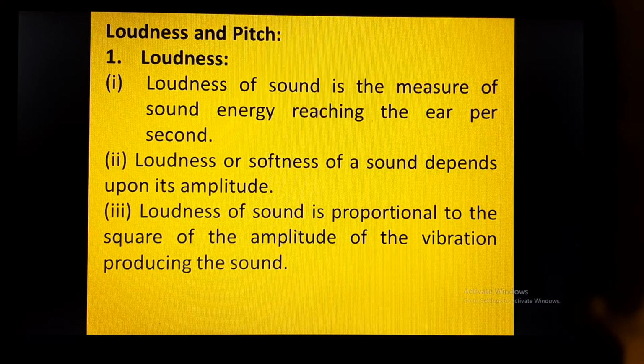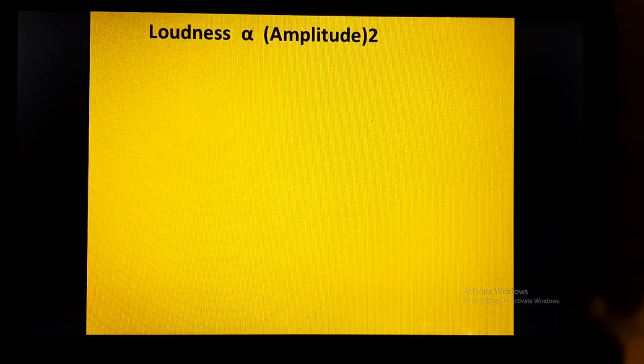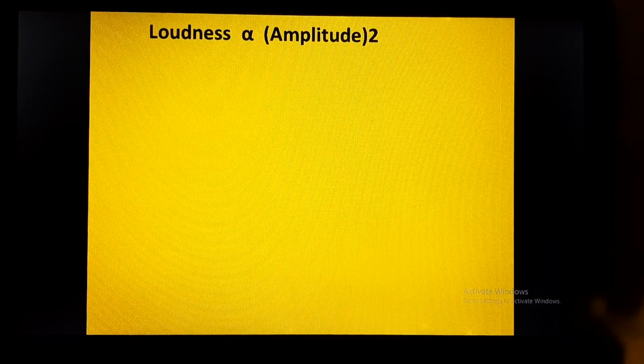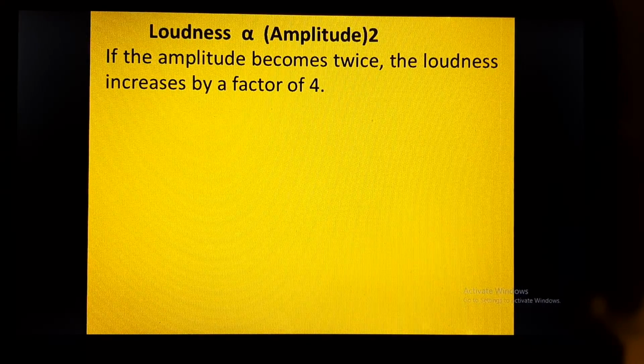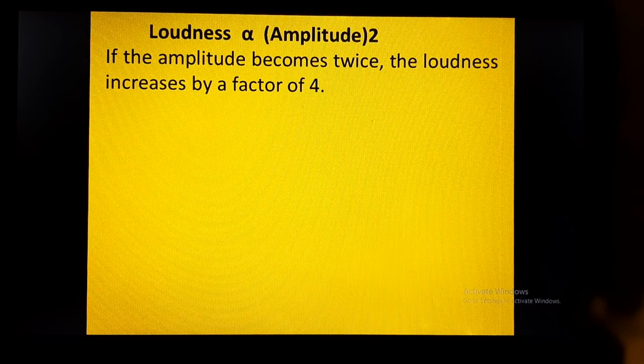So the amplitude of the wave, when squared or multiplied with itself, will give us the loudness of the sound. So loudness is proportional to the square of the amplitude. If the amplitude becomes twice, the loudness will increase by a factor of 4.